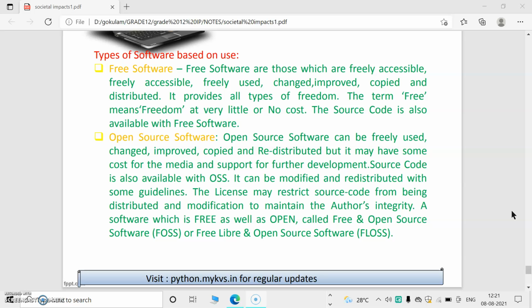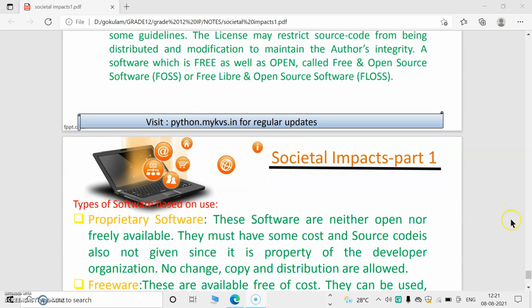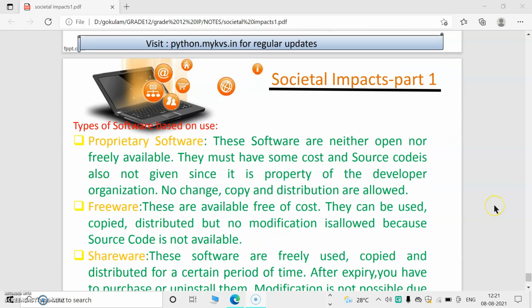Without affecting others' integrity, we can modify it. If a software is free as well as open, it is called free and open source software, or FOSS.